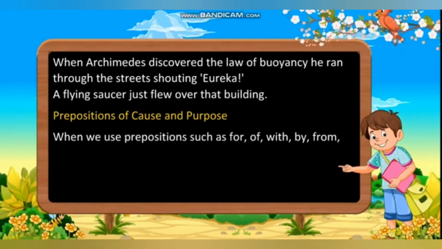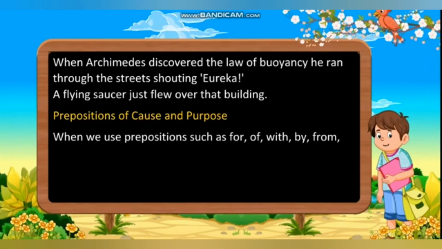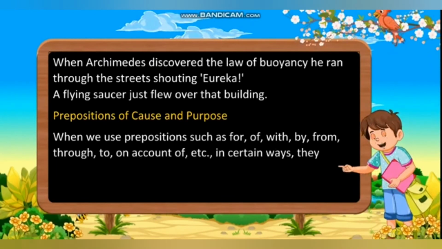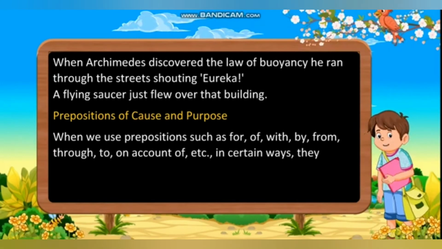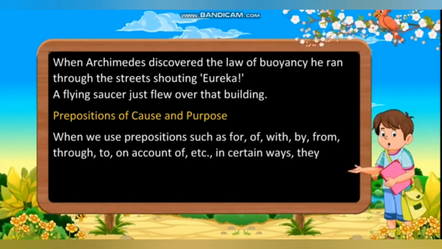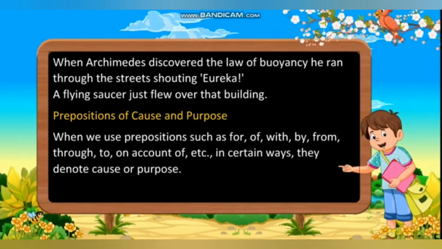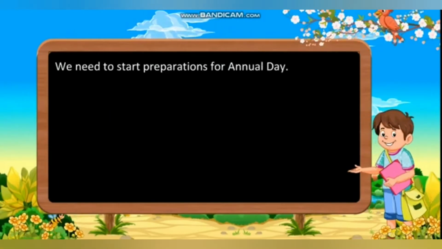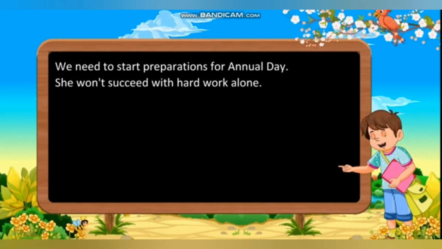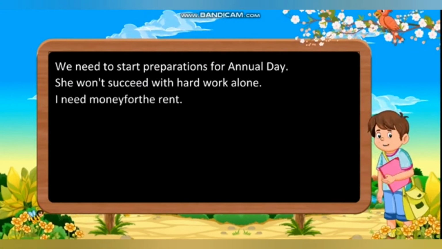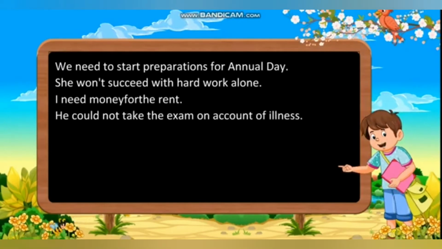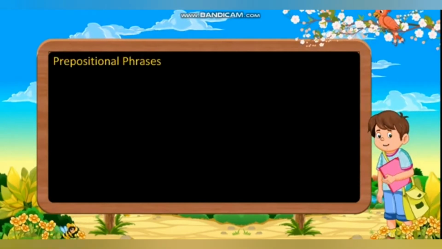Prepositions of cause and purpose. When we use prepositions such as for, of, with, by, from, through, to, on account of, etc. in certain ways, they denote a cause or a purpose. Examples: we need to start preparation for annual day. She won't succeed with hard work alone. He could not take the exams on account of illness.